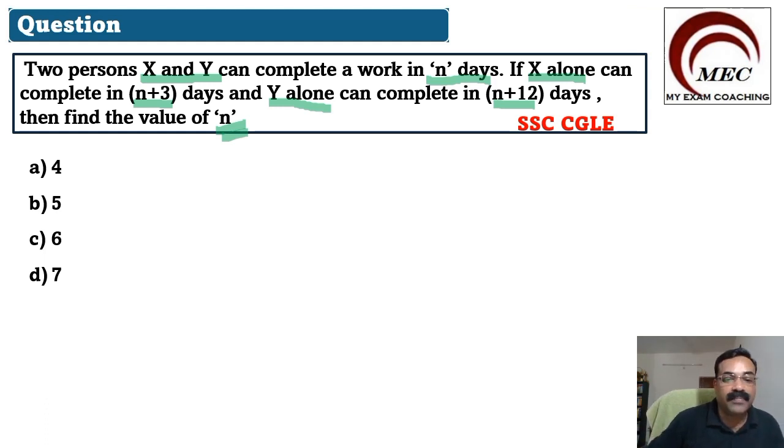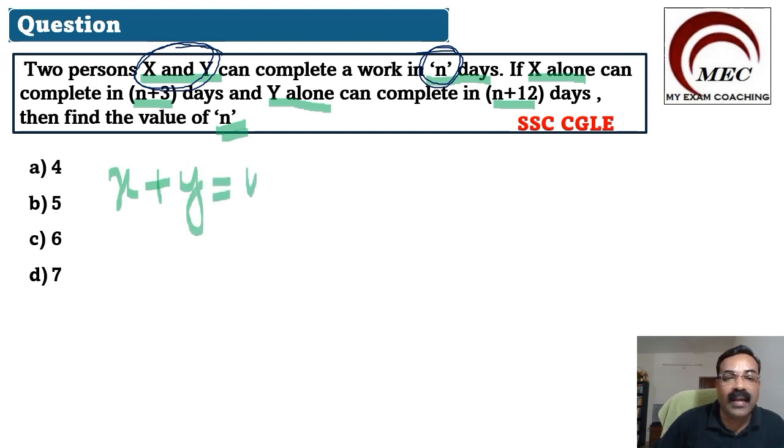For example, let me take it this way. Here you have X and Y. X and Y together complete it in n days. So X plus Y completes this in n days.